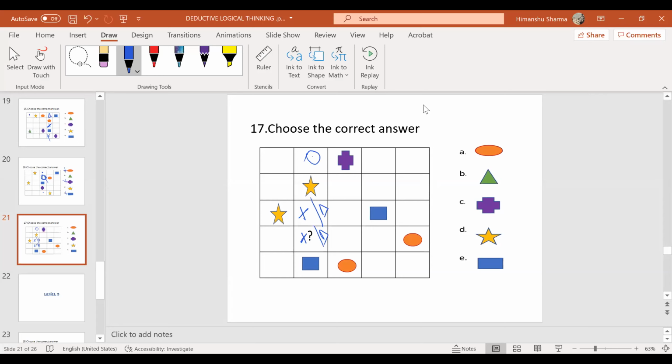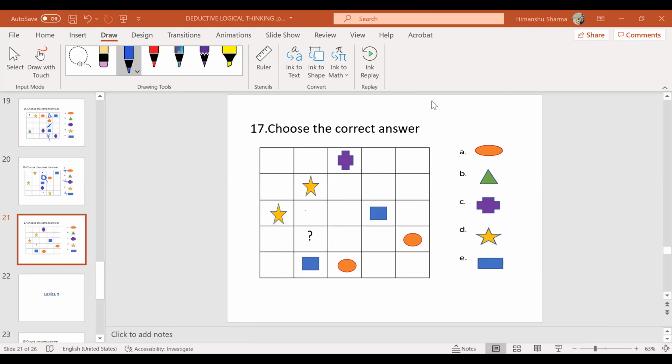Okay, anybody, can you unmute and tell me how you're doing? Yes, sir, Rohit. A star and a rectangle in the same, we can't use them.